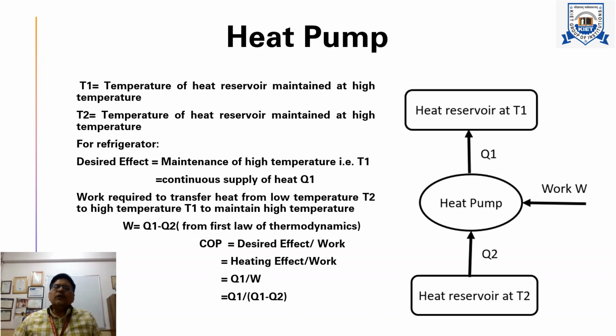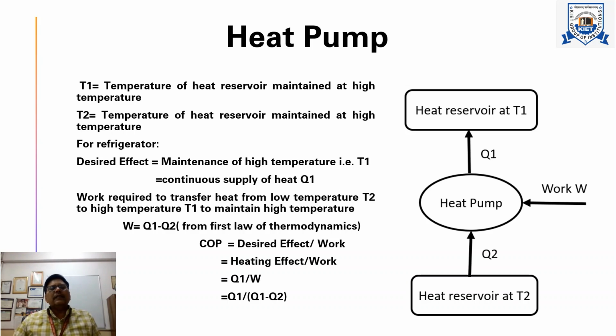So for maintaining this temperature T1 we have to continuously supply heat Q1, and this is possible only when we give some work to this heat pump. With the help of this work some heat Q2 is extracted from a low temperature surrounding and supplied to a high temperature system. In this way the temperature of the system is maintained at T1. So here T1 is greater and T2 is lower.